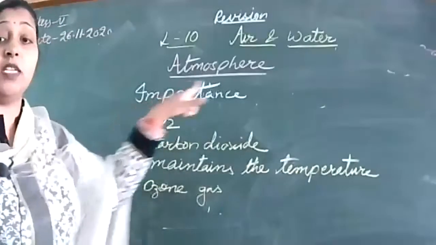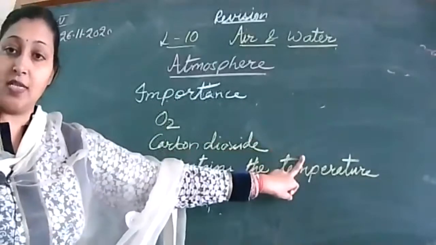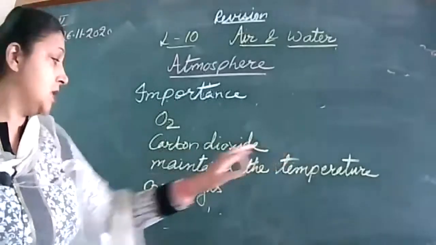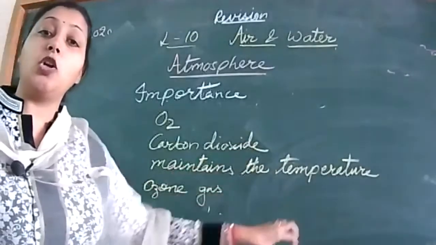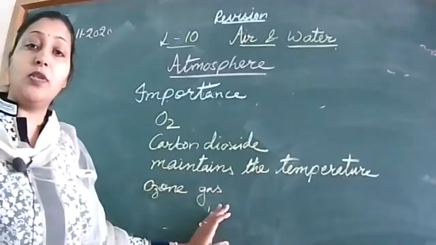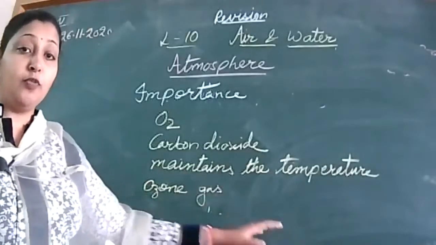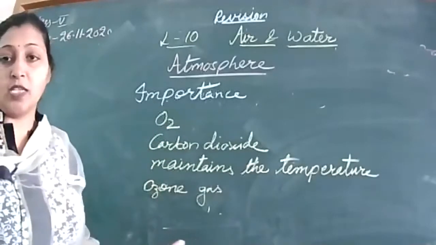It contains oxygen, which is necessary for breathing. It contains carbon dioxide, which is necessary for photosynthesis. It maintains the right amount of temperature on the earth. Then it contains ozone gas, which protects us from the harmful UV rays. If you have written one word, I will simply cross it.